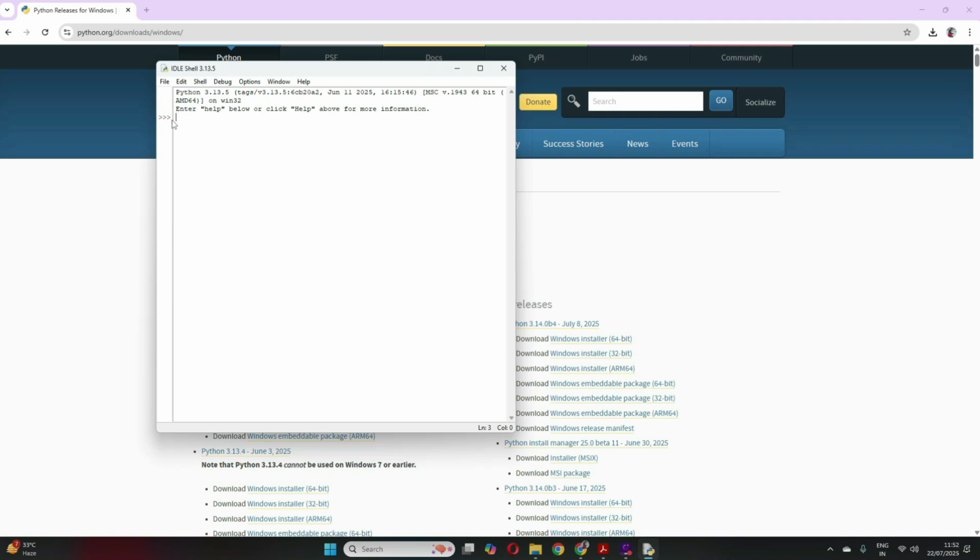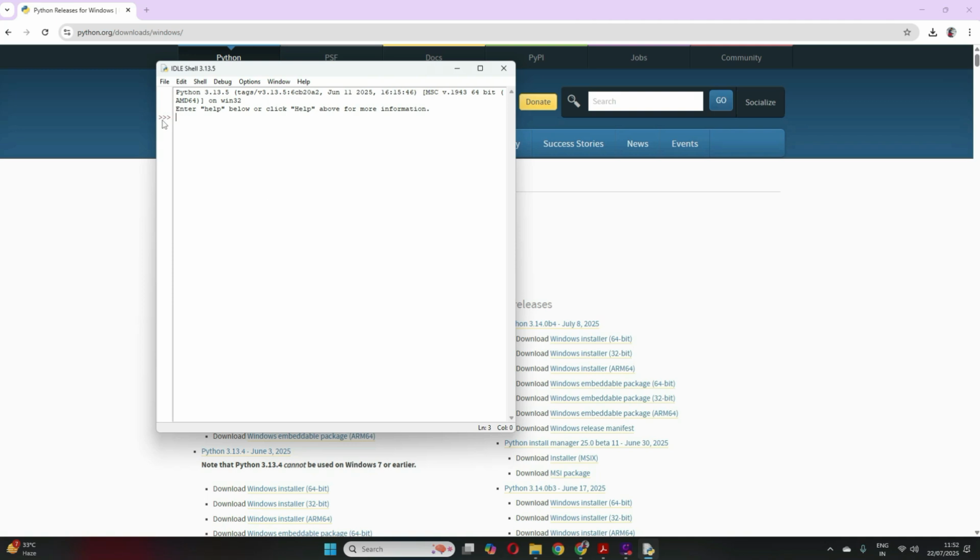So we have two modes to use Python, interactive mode and script mode. This mode, which you can see with the version written here and a prompt being given, is called the interactive mode. So basically this is a shell window that opens.